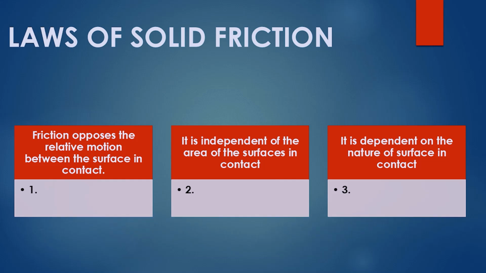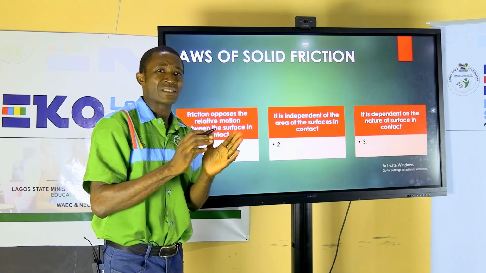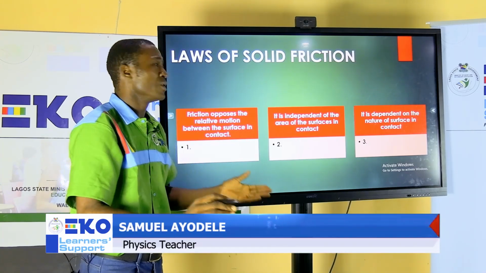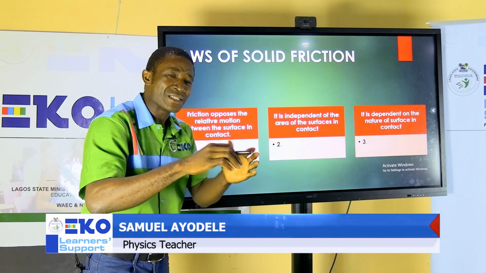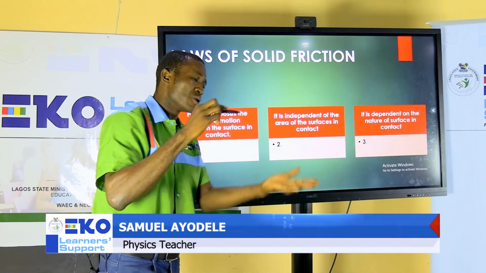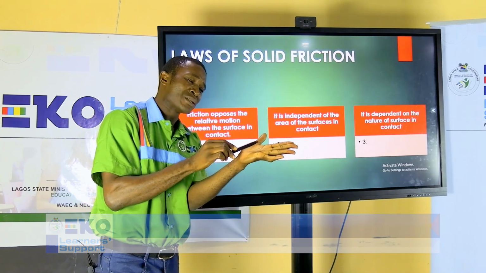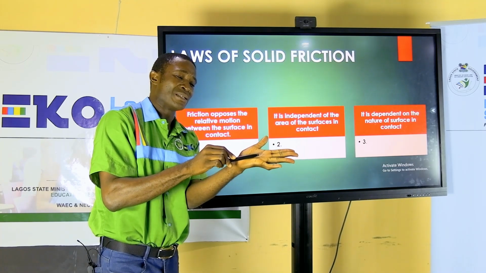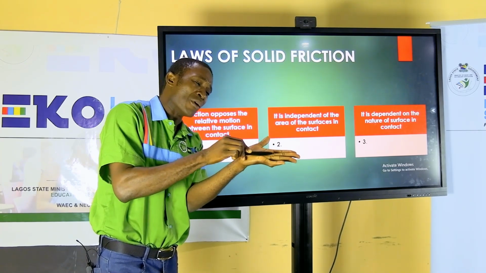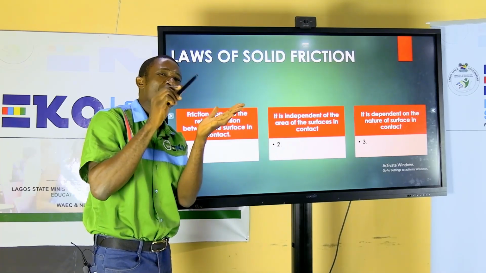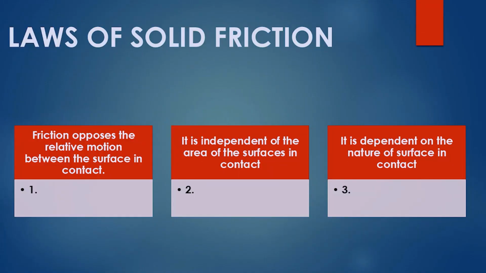Number 1, friction opposes the relative motion between the surfaces in contact. So once you talk about friction, what should come to your mind is opposition. Friction will not come up until there is contact. Once there is contact, there is friction, and the major reason is that it is going to oppose motion. As this object makes contact with my hand, friction starts existing. As this object wants to move forward, frictional force will move backward. So friction tends to oppose relative motion.